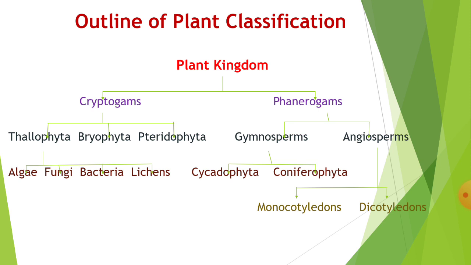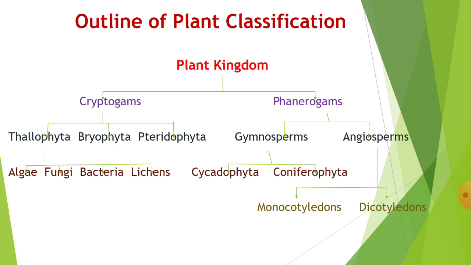So in Thallophyta the thalloid plant body is present, and Thallophyta is again divided into four groups: algae, fungi, bacteria, lichens. When we study the plant kingdom, the first group is algae, second is fungi, third is bacteria, fourth is lichen. Algae are small unicellular or multicellular plants and they are present in the water. They are autotrophic, then fungi, then bacteria, then lichens. In the next lecture we see in detail the general characters of all these groups.